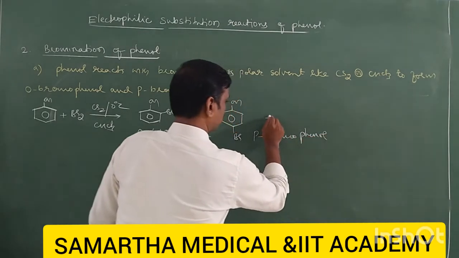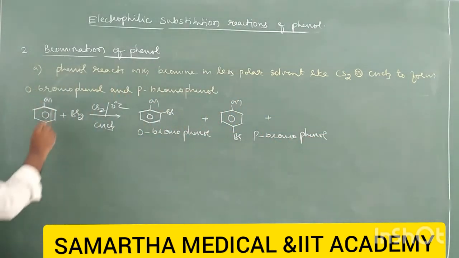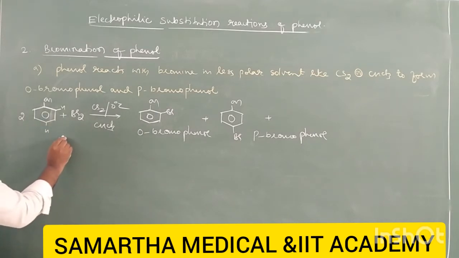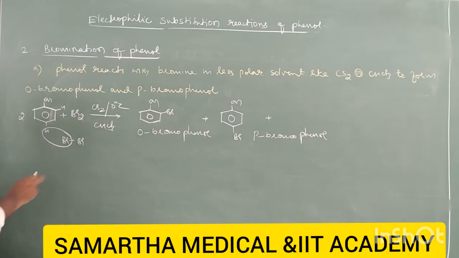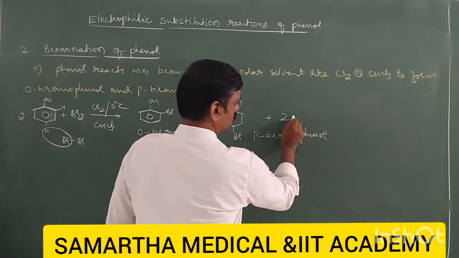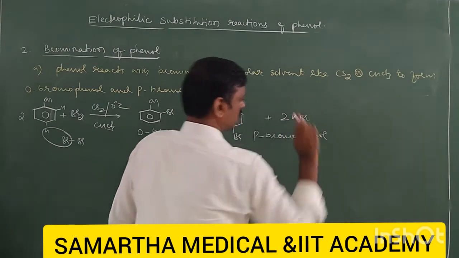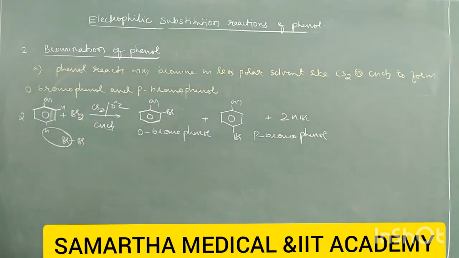Here you should take 2 moles of Br2. Therefore, the ortho position hydrogen will be removed, and the para hydrogen as well. Remove one Br as HBr, and one more HBr. So you will get 2 moles of HBr. This is in a less polar solvent.